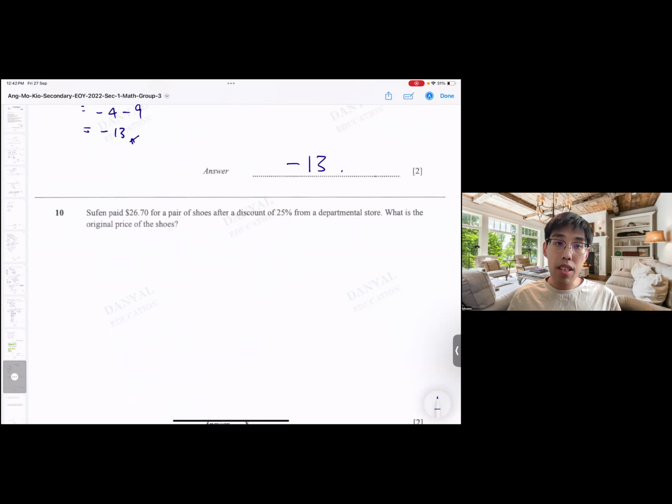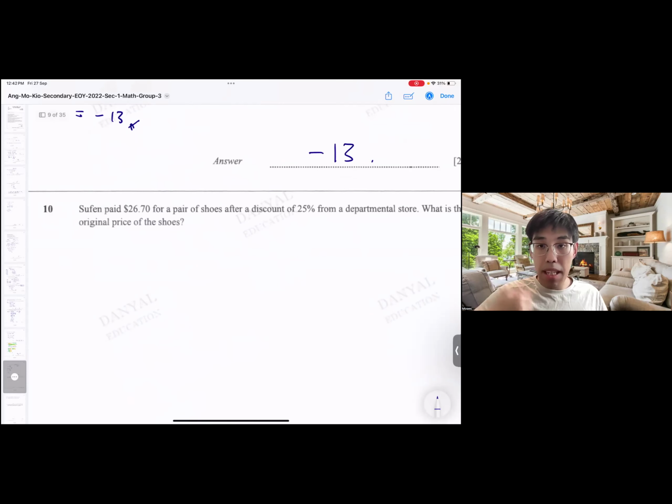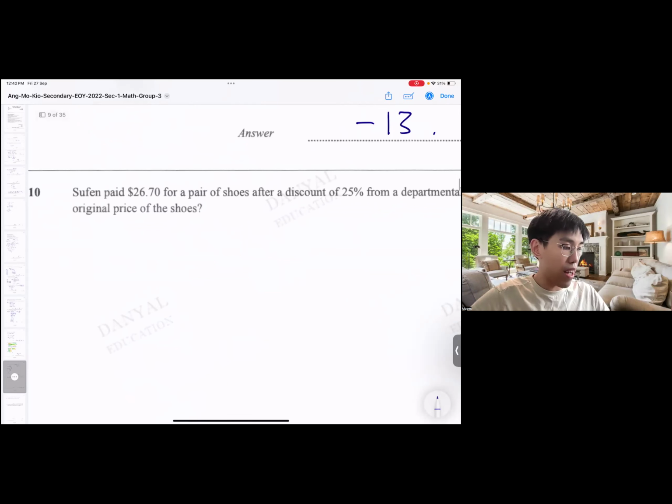Next. Sufen paid 26.70 for a pair of shoes after a discount of 25% at a departmental store. What is the original price of the shoes? This one, last year in P6, I talked about rate. I talked about the L method. The good thing is it can be used here as well. It's exactly the same thing. So after a discount of 25% means I pay for it at 75%.